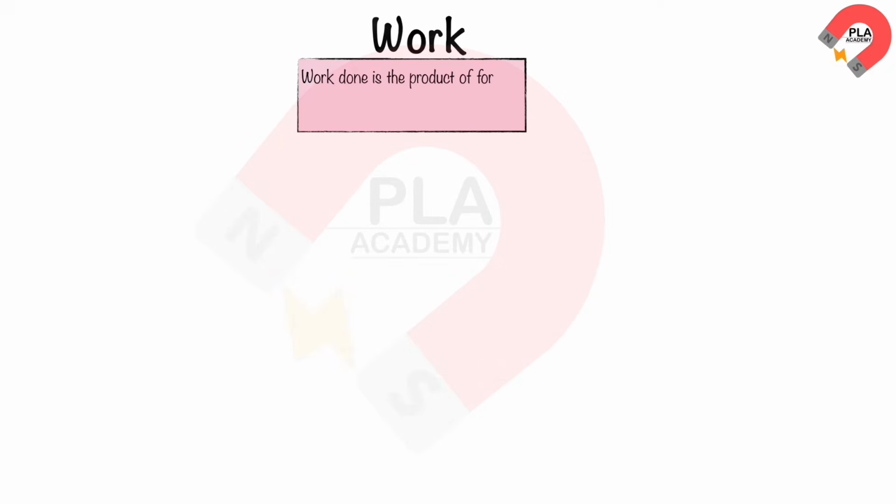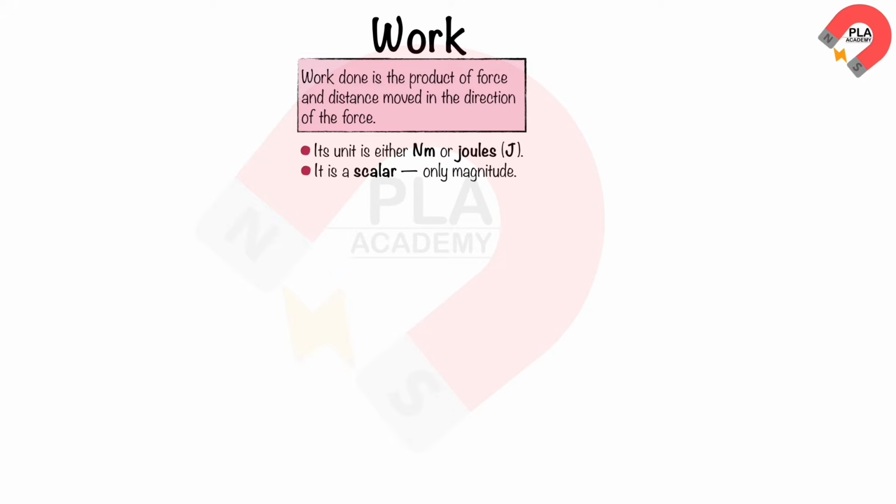Work done is the product of force and distance moved in the direction of the force. Its unit is either newton meter or joules. Work is a scalar quantity, which has only magnitude. The equation for work done can be written as W equals F multiplied by d, where W represents the work done in joules, F is force in newtons, and d is the distance moved in the direction of force in meters.